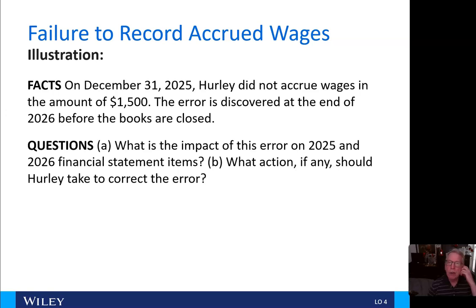Okay, failure to record accrued wages. Here on December 31, 2025, Hurley did not accrue wages in the amount of $1,500. The error is discovered at the end of 2026 before the books are closed. So the questions: Alpha, what is the impact of this error on 2025 and 2026 financial statement items? And Bravo, what action, if any, should Hurley take to correct the error?